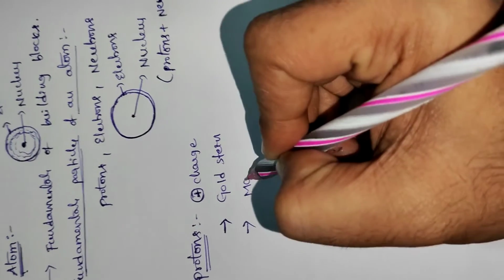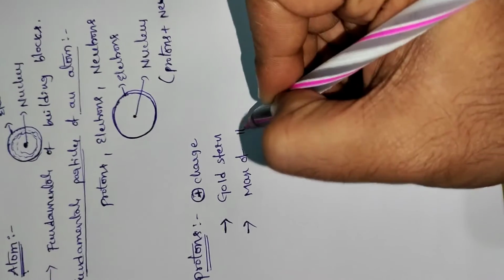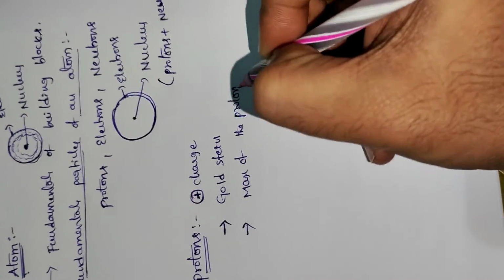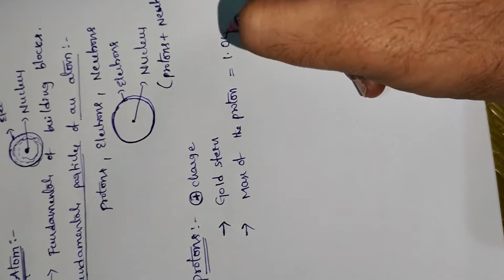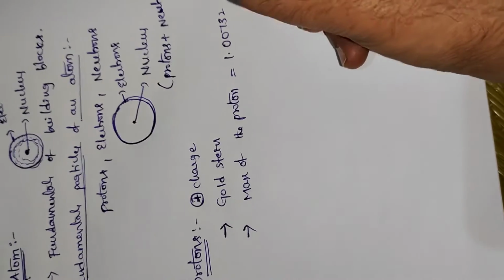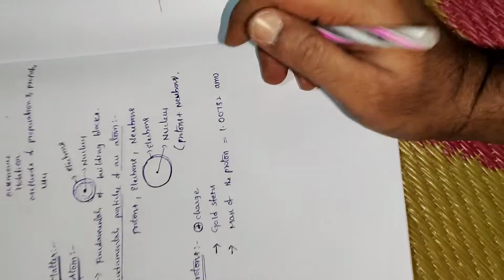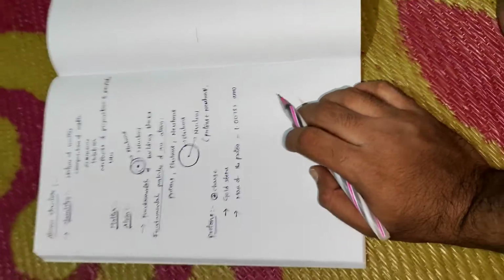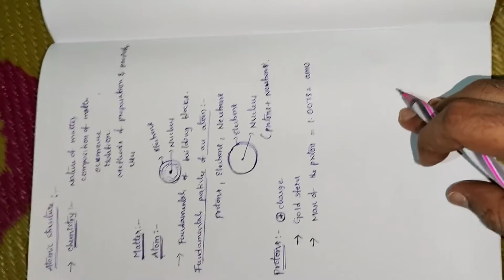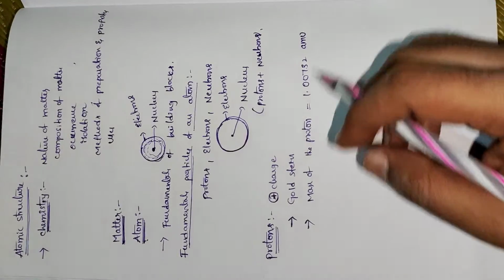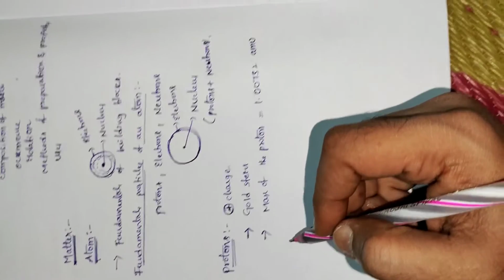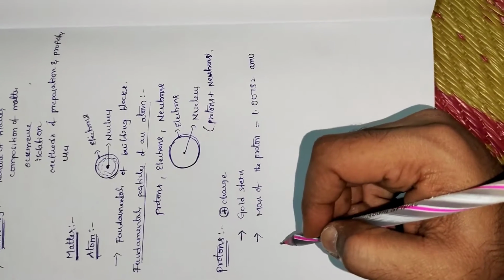The mass of the proton is equal to 1.00732 atomic mass units. AMU stands for atomic mass unit. These protons are present inside the atom.